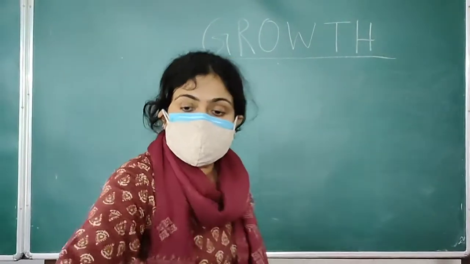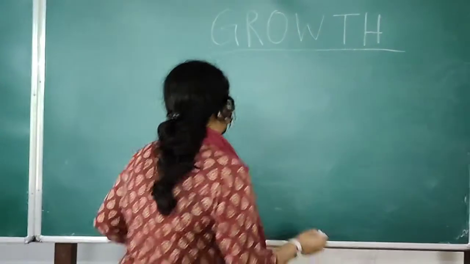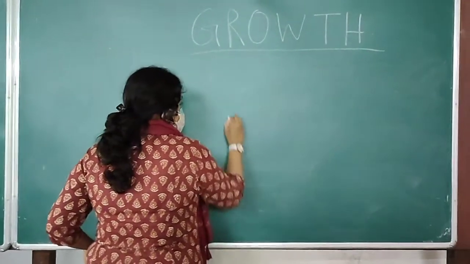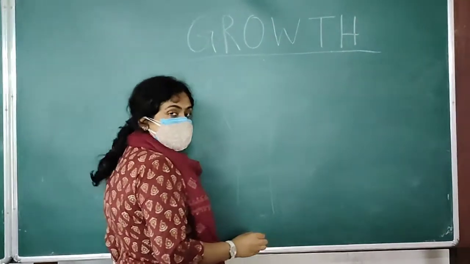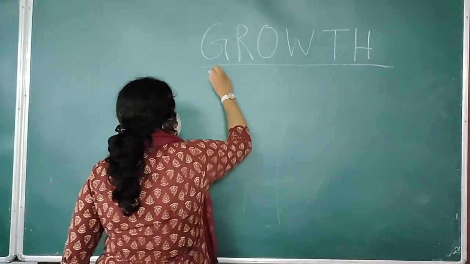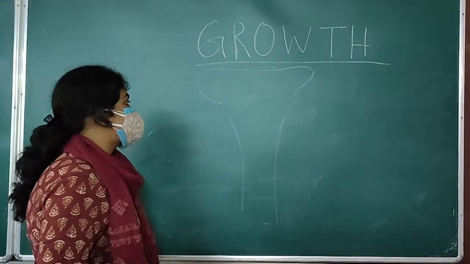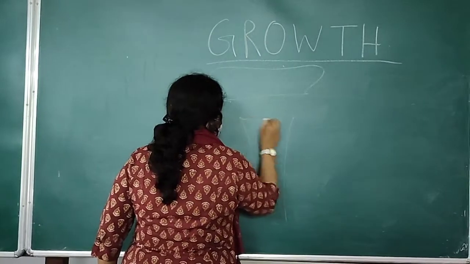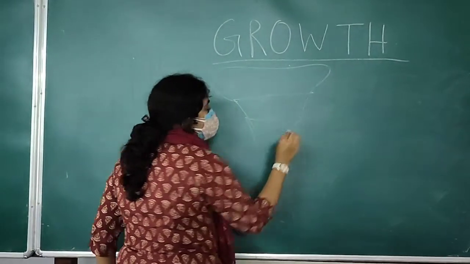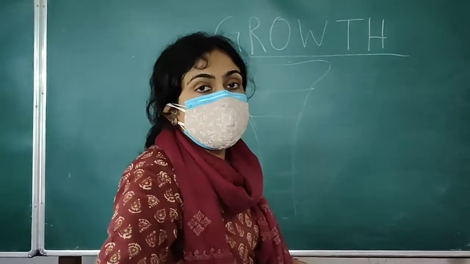Now regarding the structure of bone, I think you already know it. There is a shaft-like structure, that is the diaphysis, and there is a flared, knob-like or articulating structure which is known as the epiphysis. In between, the epiphyseal plate is there, which contains multiple cartilaginous cells or chondrocytes.